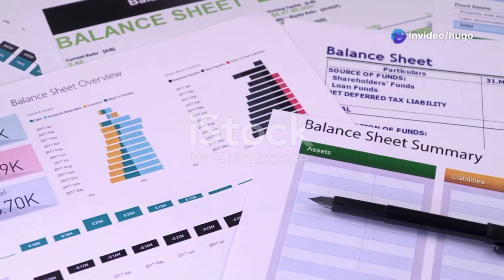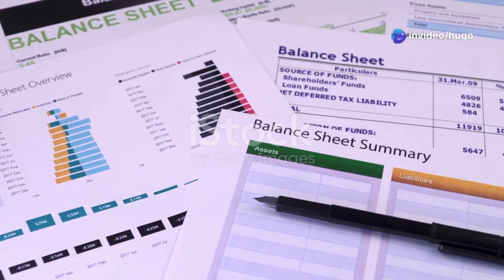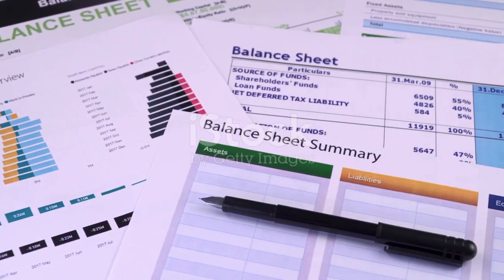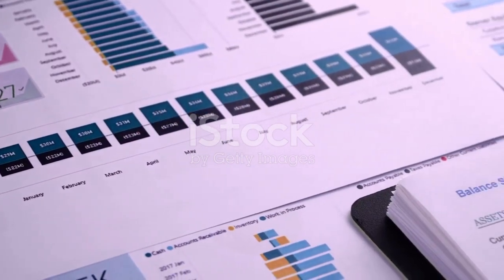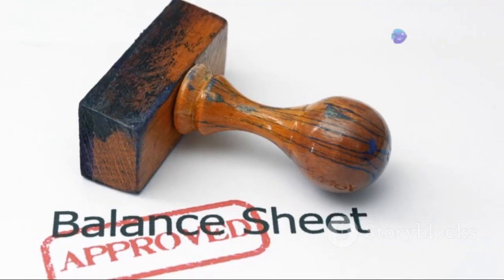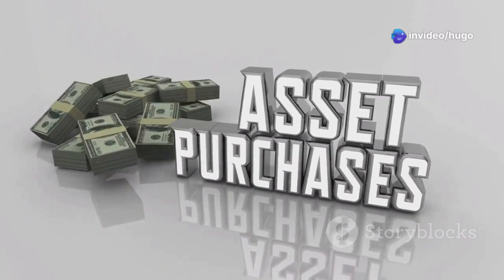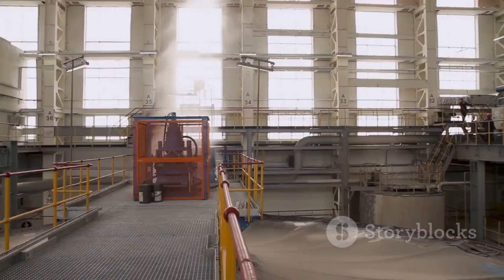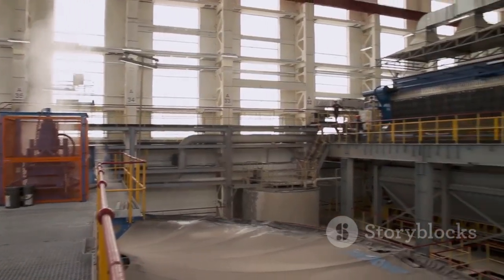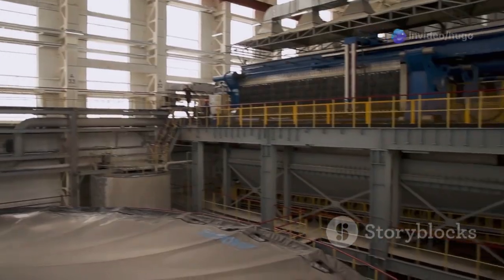The balance sheet is a snapshot of a company's financial health at a specific point in time. It tells you what the company owns, assets, what it owes, liabilities, and what's left over for the owners, equity. Assets are things that a company owns that have value. This includes things like cash, accounts receivable, money that customers owe the company, and property, plant, and equipment, PP&E.